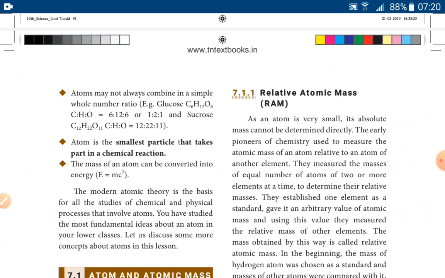The last point, mass of an atom can be converted into energy, that is E is equal to mc squared. This is also called the Einstein equation, where m is the mass of the substance, the mass of the atom, and c is the velocity of light. So these are the 7 postulates of modern atomic theory, and these 7 points are very important, will be asked in the exam in a 5 mark question in detail. Sometimes you will be asked to write any 2 or 3 points in a 2 mark question also.